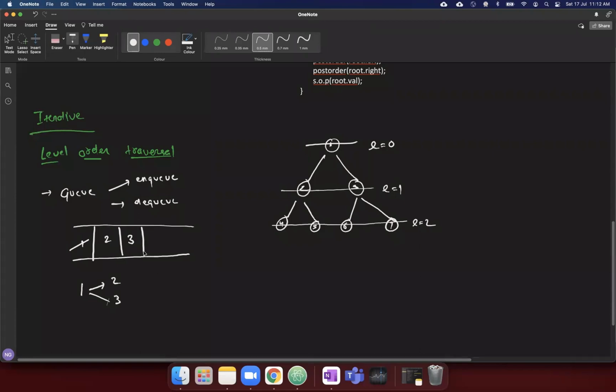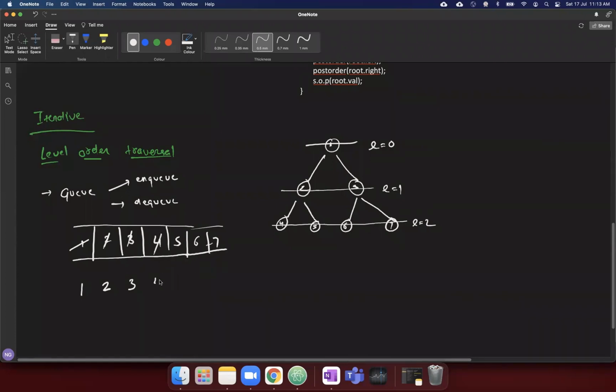Again, my queue is not empty, so I will take the next element out. What is the next element? I will take the 2 out. What is the left for 2 and right for 2? 4 and 5. So I will put 4 and 5. Then I will take the 3 out. Then 3's left and right are 6 and 7, so that I will put back into the queue.